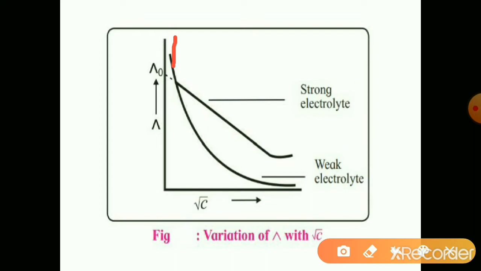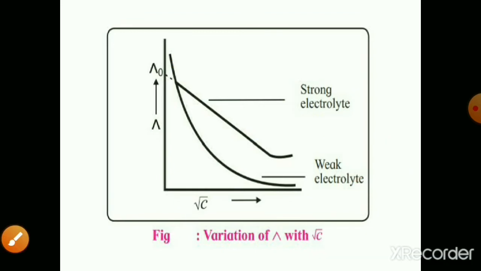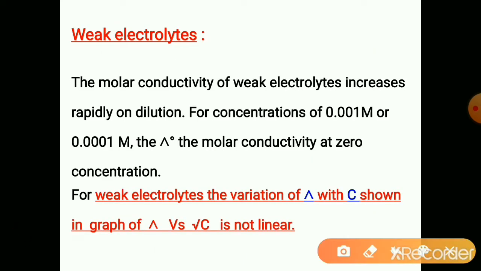So graphically, lambda naught of a weak electrolyte cannot be determined, because the graph never meets the molar conductivity axis. In case of weak electrolytes, lambda naught can be determined from Kohlrausch's law of independent migration of ions.